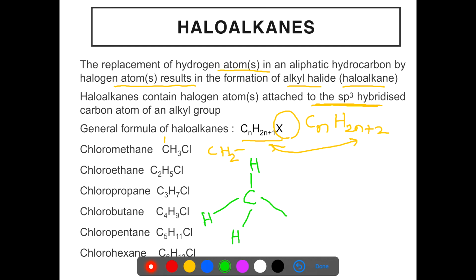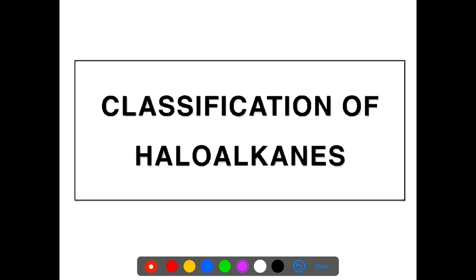Now in this tetrahedral structure of methane, one of the hydrogen atoms is substituted by Cl. So this is the geometry of CH3Cl in which this carbon atom is sp3 hybridized. Similarly, in all other haloalkanes also carbon is sp3 hybridized.